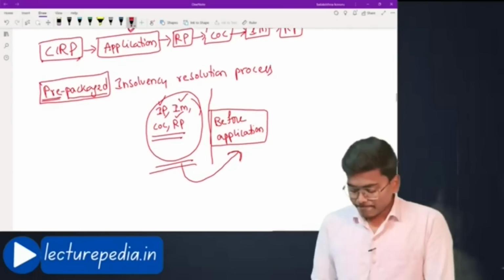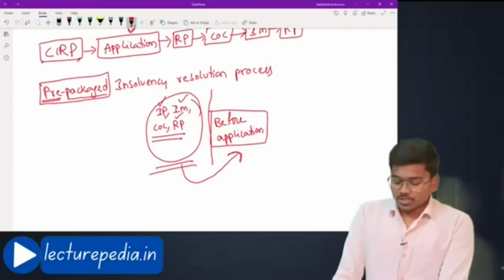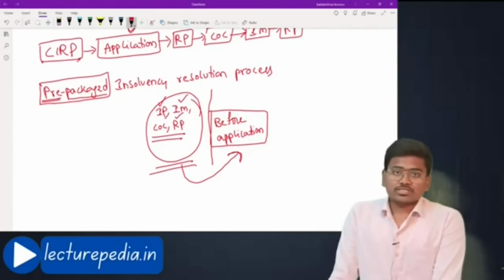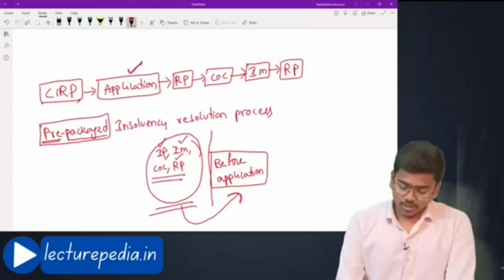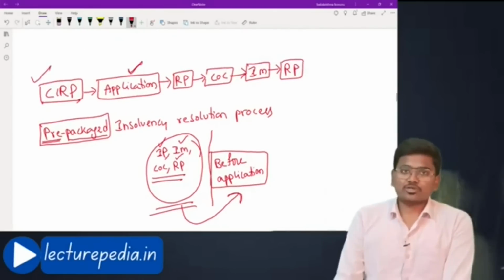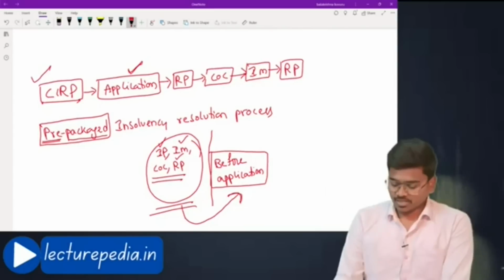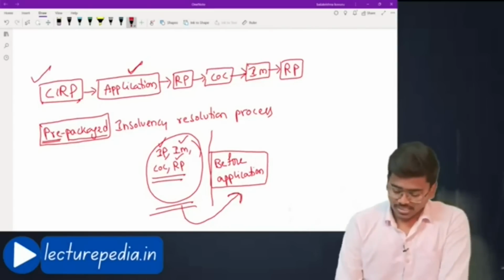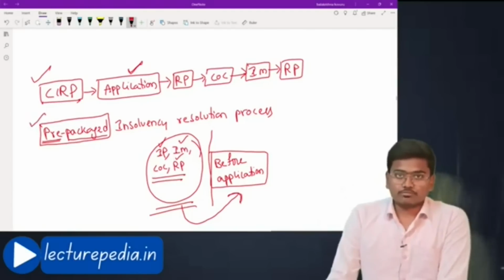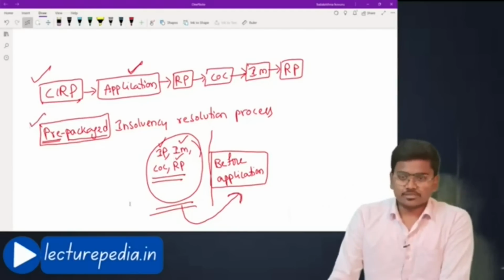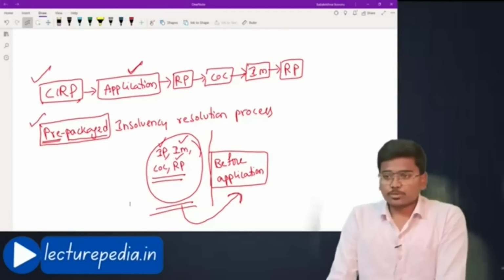Now you can get a doubt: why was this pre-packaged insolvency resolution process introduced? We are already having a corporate insolvency resolution process that everyone can use. Why was this introduced again? There are many reasons. I'll tell you some of them.